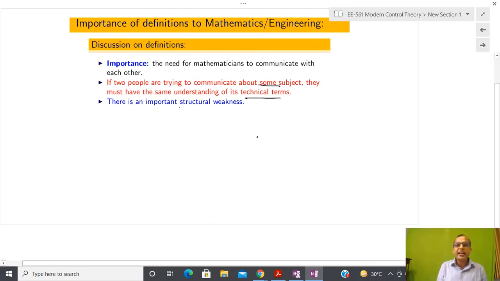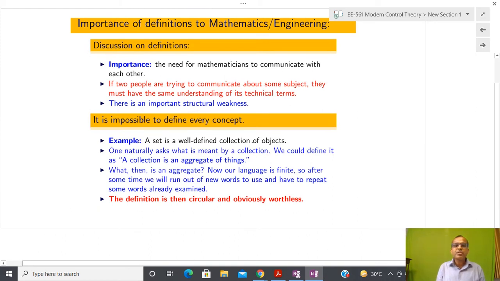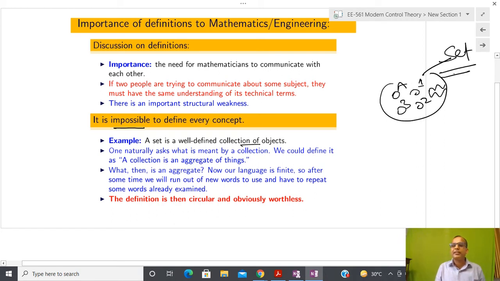But there is some kind of weakness in the structure whenever we are talking about definitions. Let us try to see that weakness using a simple example. What I am claiming is that it is impossible to define every concept. Why is that impossible? Let us try to understand this definition. I am going to define some kind of set. You might have learned about sets during your school time. A set is a well defined collection of objects. You can take one bucket, add different objects, 1, 2, 3, some kind of picture, and we define this as a set.